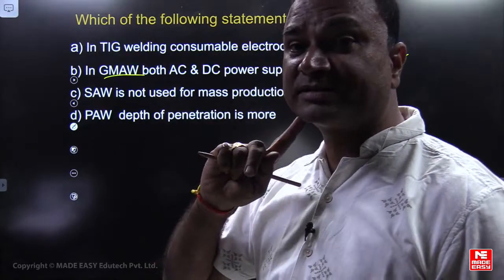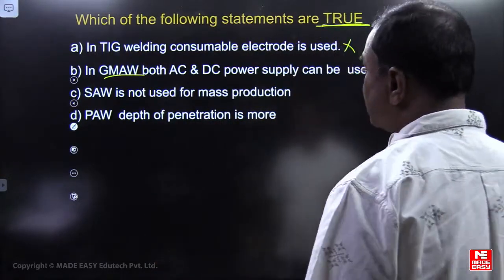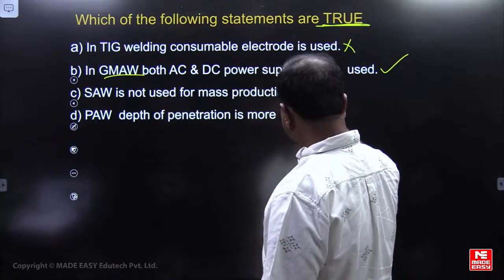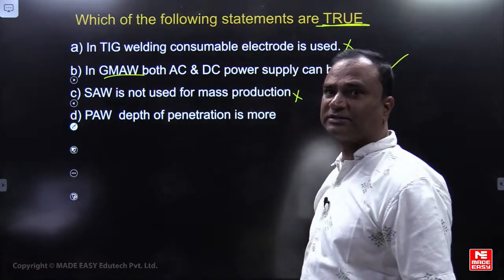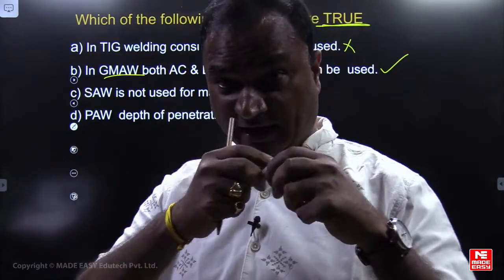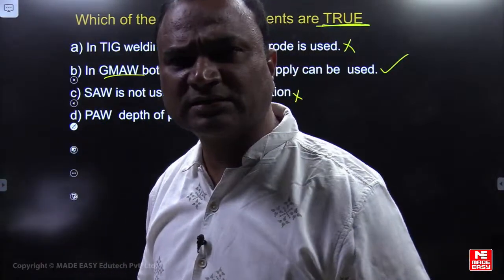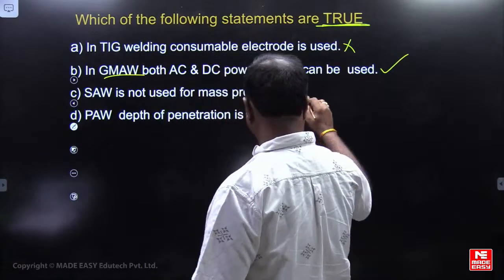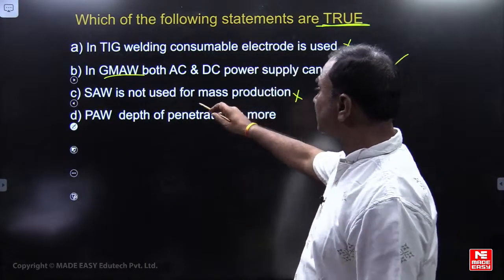Cleaning of the oxides hota hai, right? SA means submerged arc welding is not used for mass production. It can be used for mass production. Submerged arc welding, high thickness objects we are joining at a high welding speed. So submerged arc welding can be used for mass production, but he is saying that is not used.